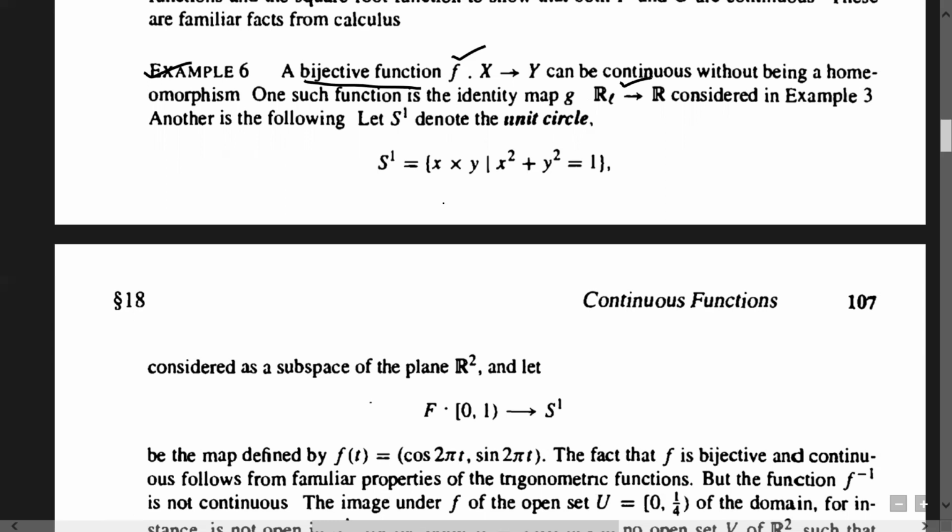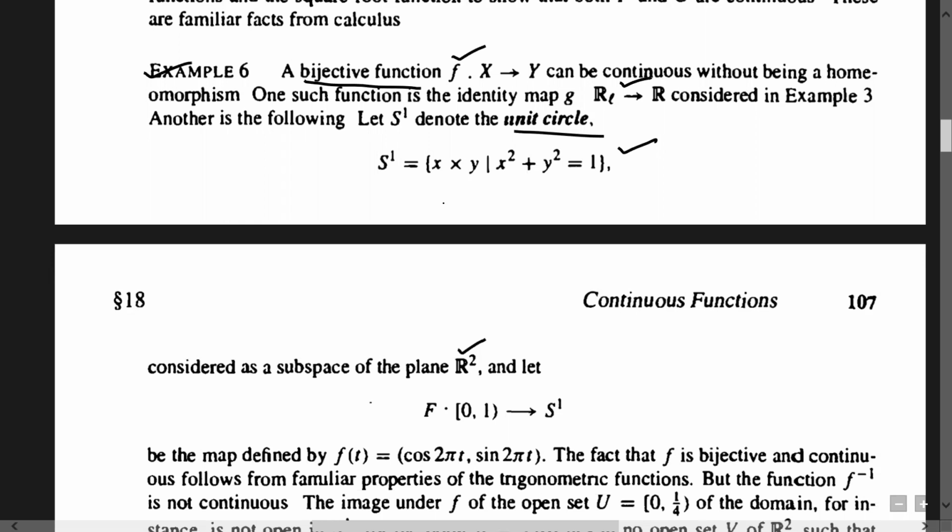See, S1 denotes the unit circle, so S1 as a subspace of R2. Here subspace means it is a subset of R2 equipped with the subspace topology. So how to write the members of the subspace topology on S1? We have already seen in the chapter on subspace topology, relative topology, that we take all open sets of R2 and take their intersection with S1. Those intersections will be the members of the subspace topology on S1.